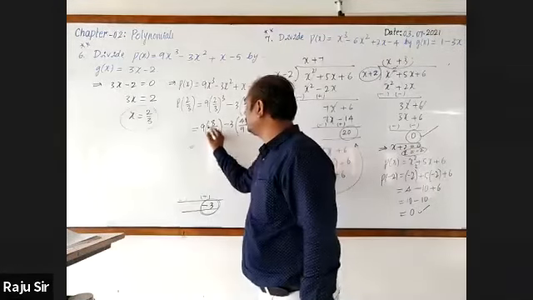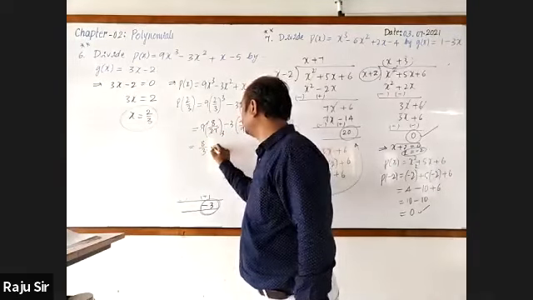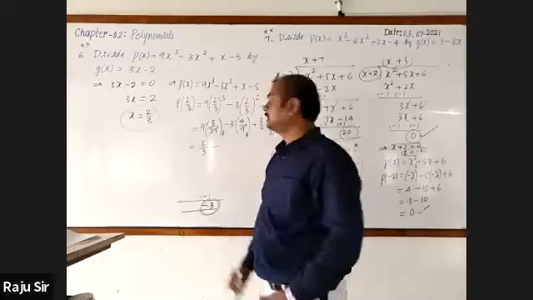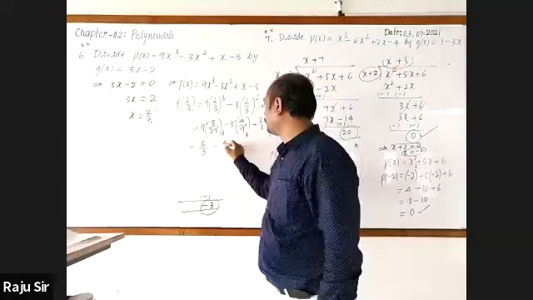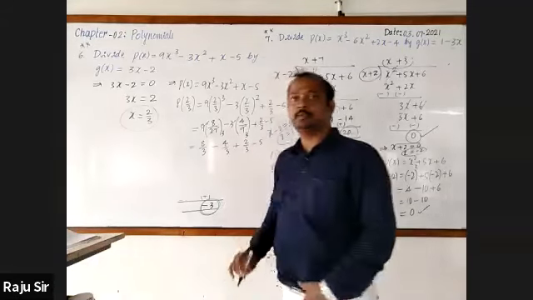Here I cancel: 9 with 27 gives 8 by 3, and 3 with 9 gives minus 4 by 3, plus 2 by 3 minus 5.